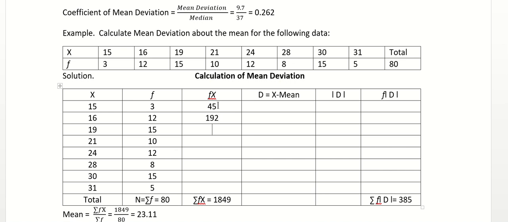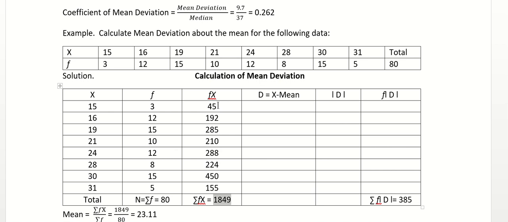19 into 15 is 285. 21 into 10 is 210. 24 into 12 is 288. Then 28 into 8 is 224. 30 into 15 is 450. 31 into 5 is 155. And here the summation is 1849, right?